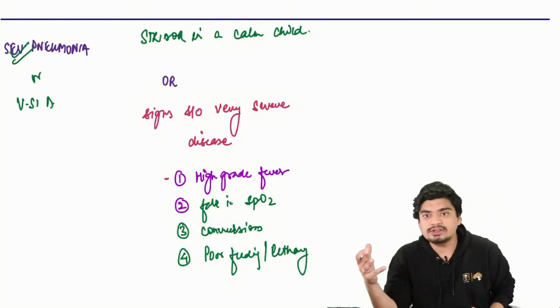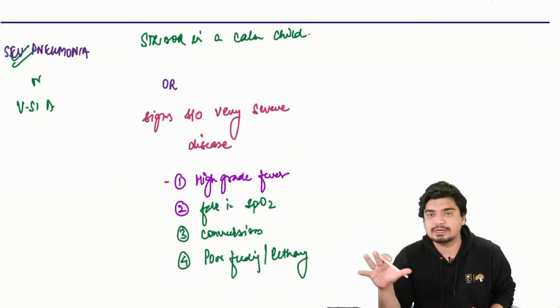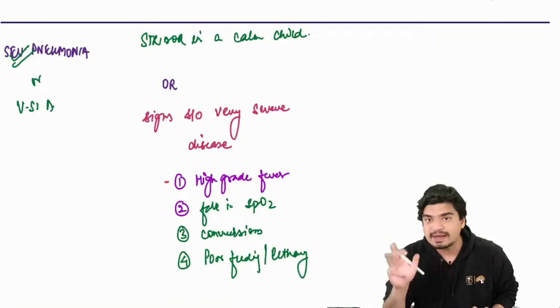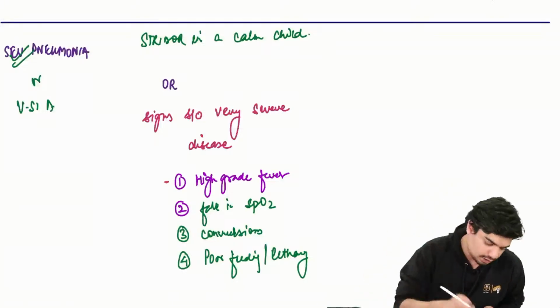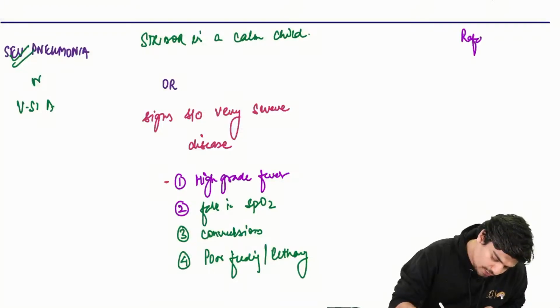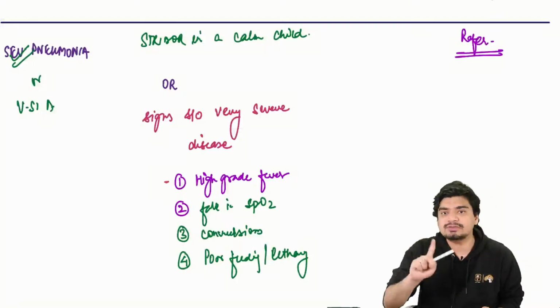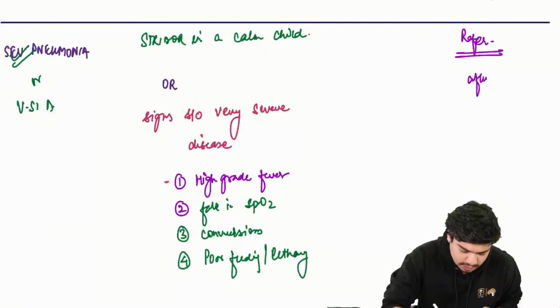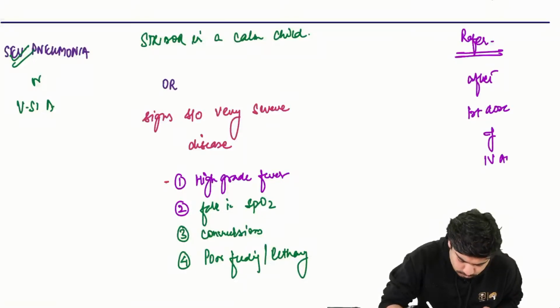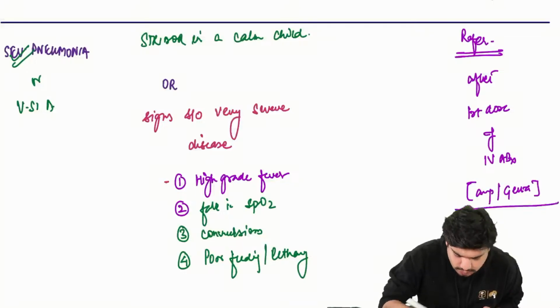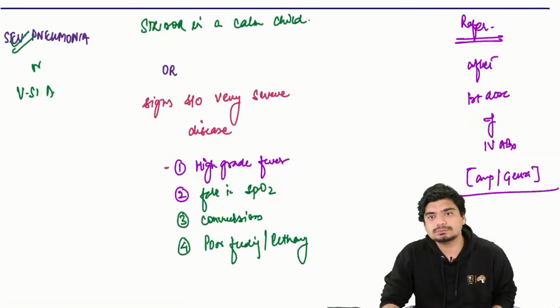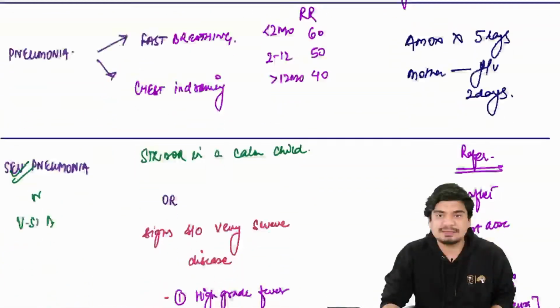If there is a very severe disease, you cannot manage it in a PHC, a primary health center. IMNCI was made for primary health center management. You have to refer, after giving the first dose of IV antibiotic, which can be ampicillin or gentamicin. Okay. So this is as far as IMNCI management of pneumonia is concerned.